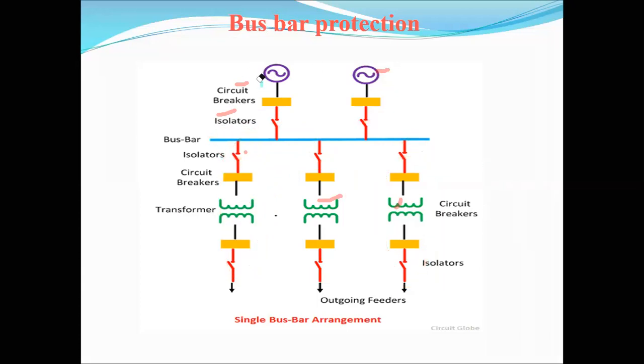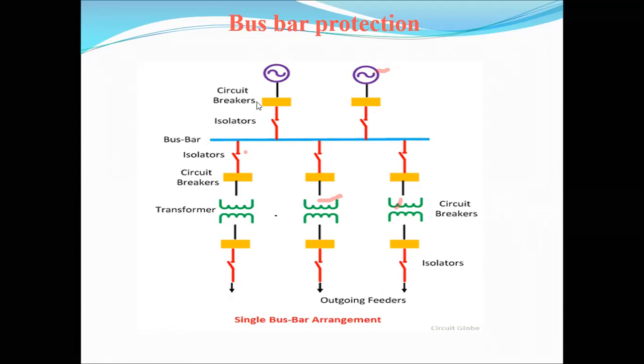This is the single bus bar arrangement. Single bus bar system means that we are using only one bus bar. This blue color line is the one bus bar. That bus bar is connected to the generating station, that is the input of the bus bar system, and the output of the bus bar is the sum of the loads. These are the outgoing feeder lines.